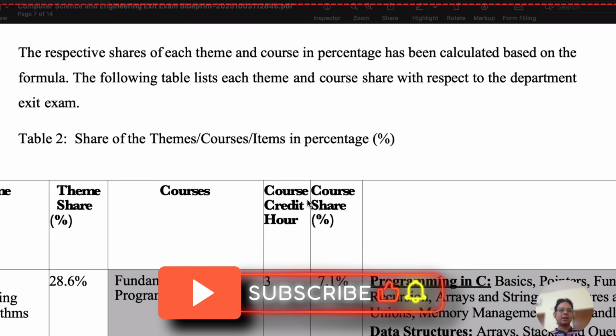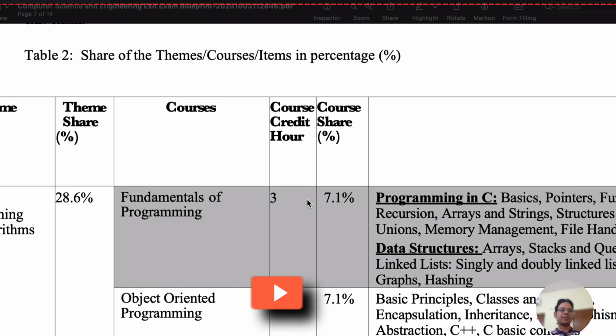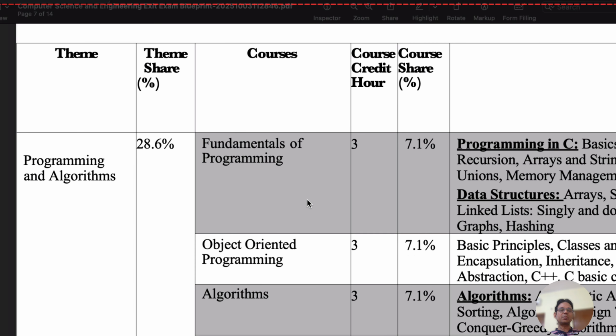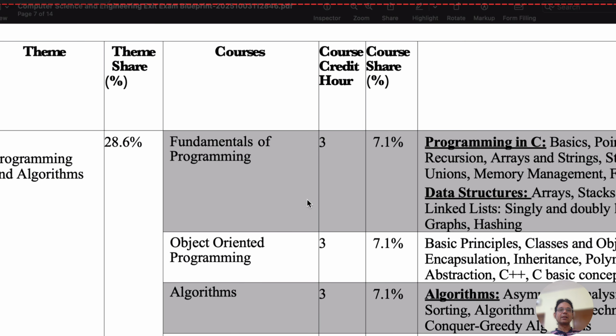So we can see here more details about percentage shares. Percentage share means how many questions will cover a particular subject. It means from a single subject, how much percentage of questions will come into the exit examinations.